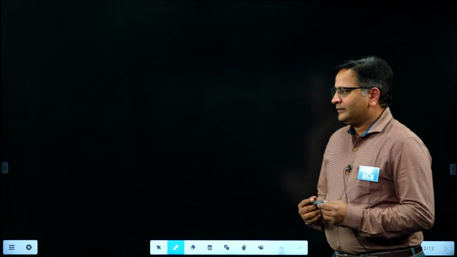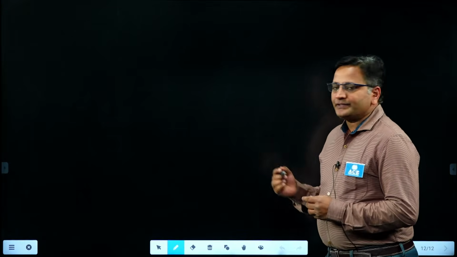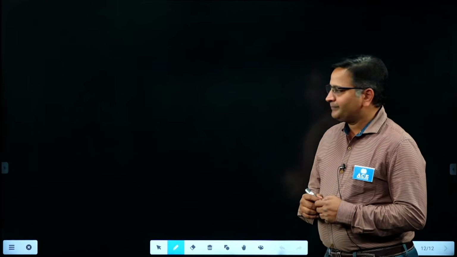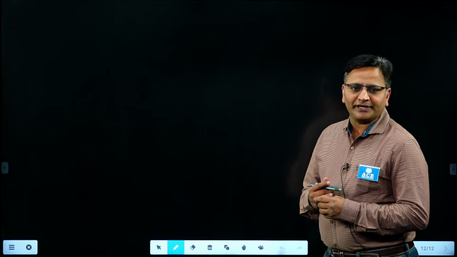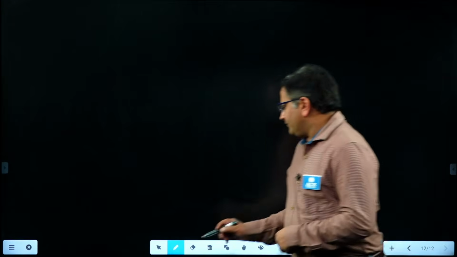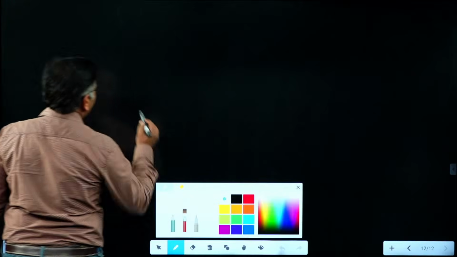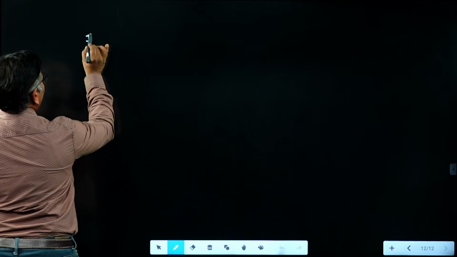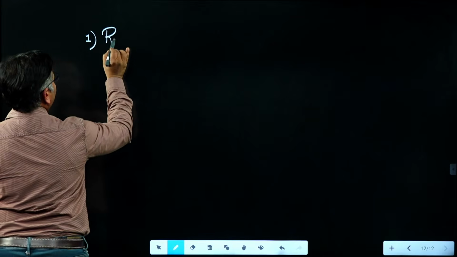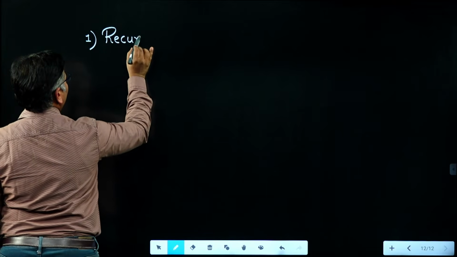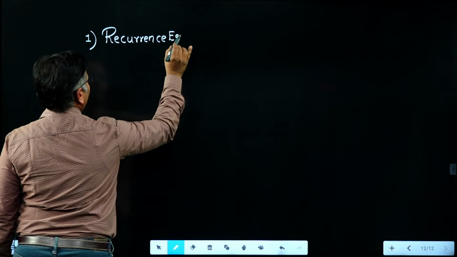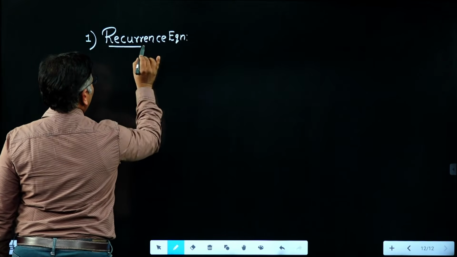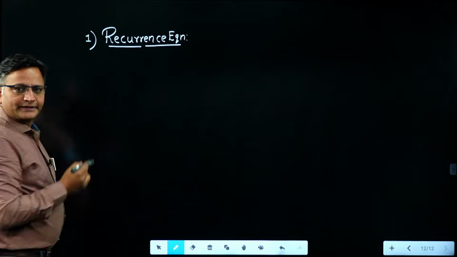Hello everyone. So GATE CSE 2026 in afternoon session paper. We didn't get any sufficient information related to programming data structure questions. So what I came to know is that there are certain areas they focused. One is based on recurrence equation problem, recurrence equations. So I came to know that there is one question based on recurrence equation.